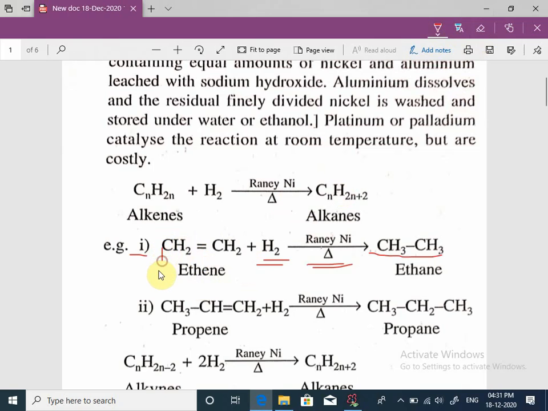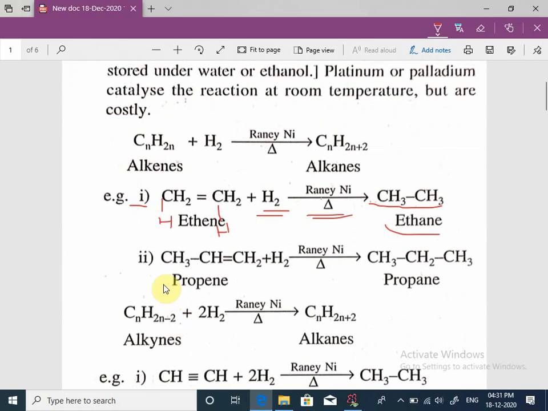One hydrogen attaches to this carbon and the second hydrogen attaches to this carbon, and the carbon double bond is converted into carbon single bond, and there is addition of hydrogen on adjacent carbon atoms and there is formation of ethane. This is simple.